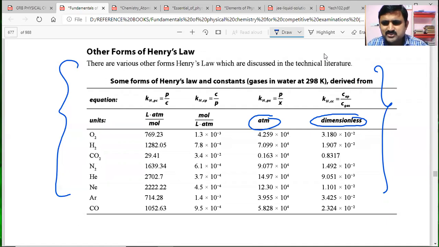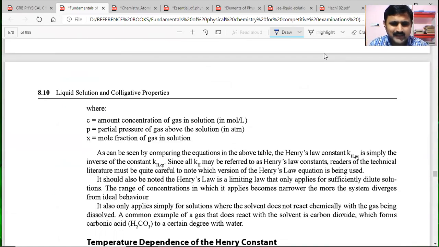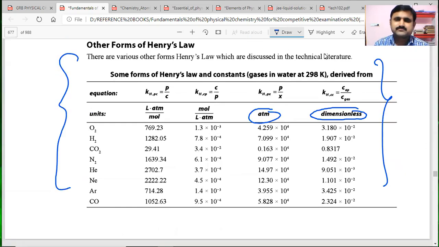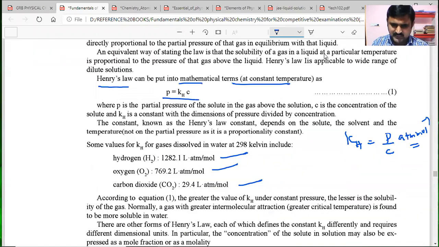C_aq by C_gas. This is the formula where C is the concentration of the gas in solution, P is the partial pressure of the gas above the solution, and X is the mole fraction of the gas in solution. So this is the picture. Most important picture discussed here. This table form is important.